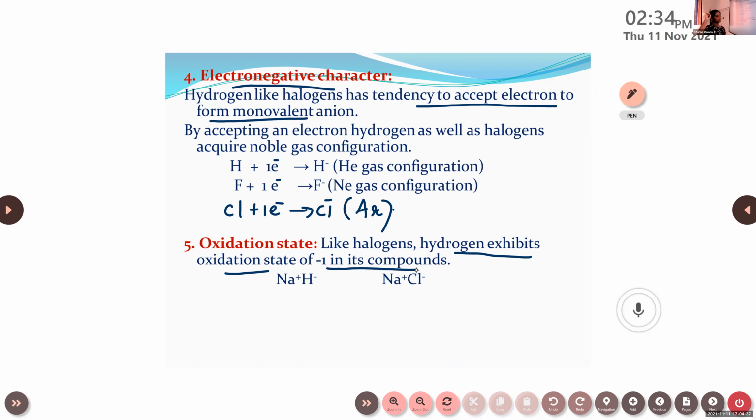So due to its resemblance with both alkali metals and halogens, hydrogen has a separate position in the periodic table. It cannot be joined with alkali metals or halogens. It has a separate position in the periodic table. That's about the position of hydrogen in the periodic table.